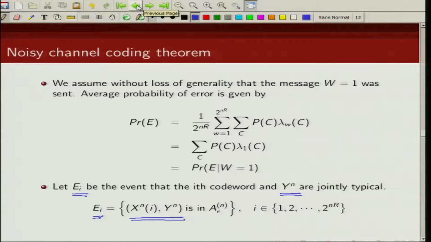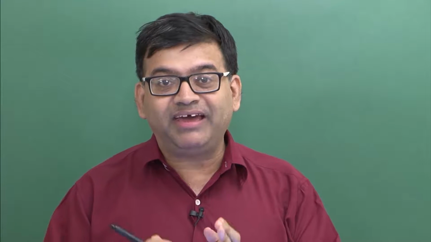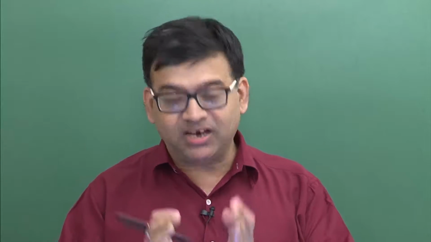If index 1 was sent, the decoder will not make an error if x^n(1) and y^n are jointly typical, and that corresponds to event E1. So if E1 complement happens, then that is an error, because if index 1 has been sent, the decoder will not make a mistake if event E1 occurs.